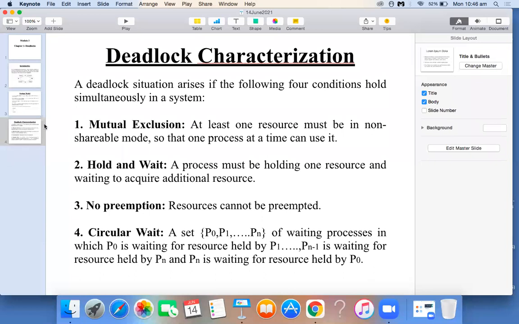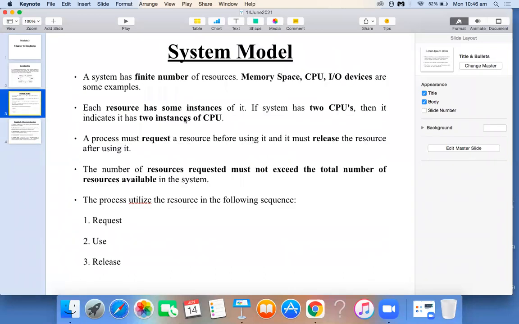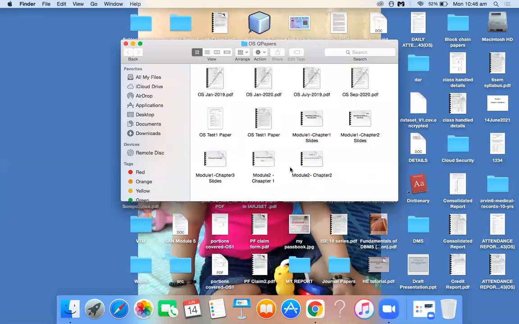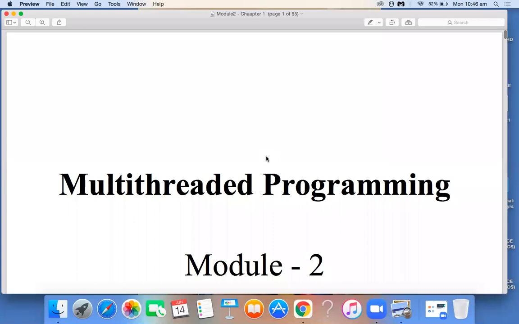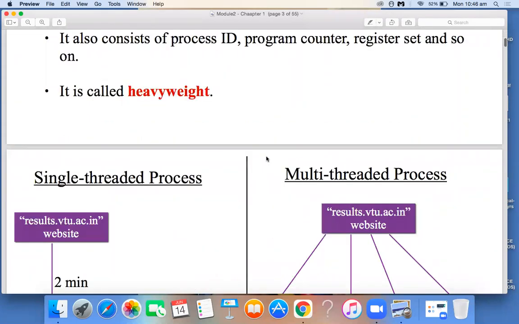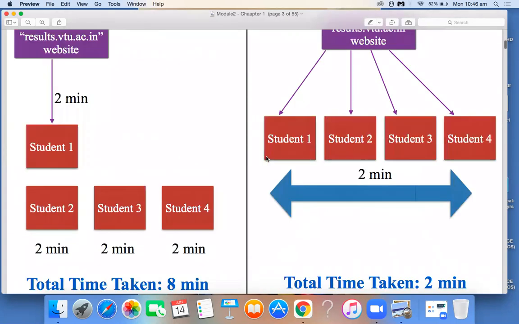Okay, so let's end today's third module session. I will share the second module concept with you. Hope this is visible to you.